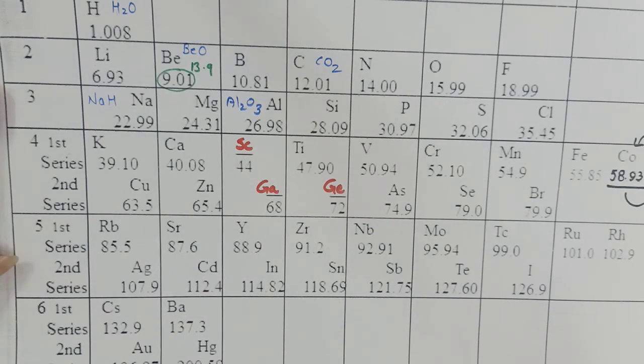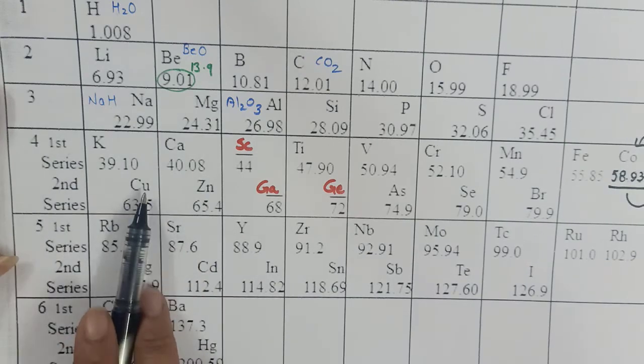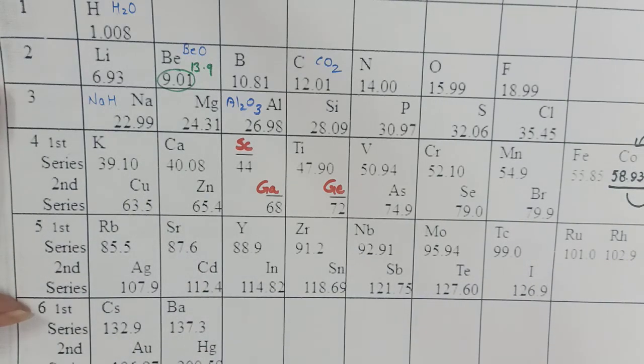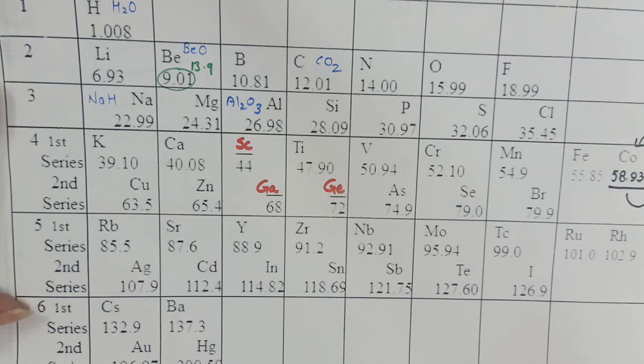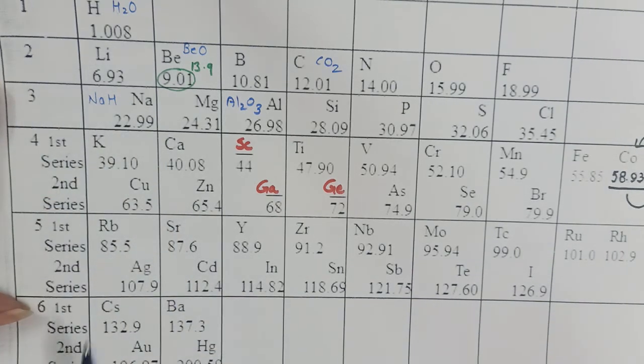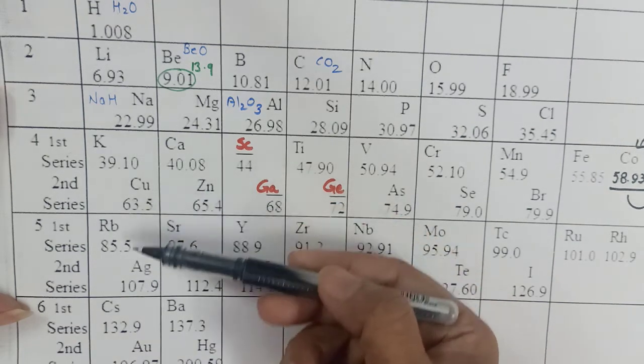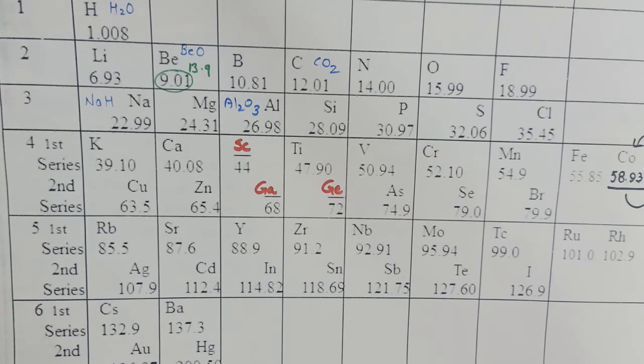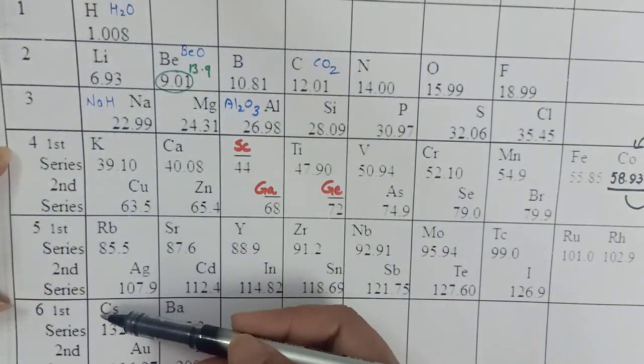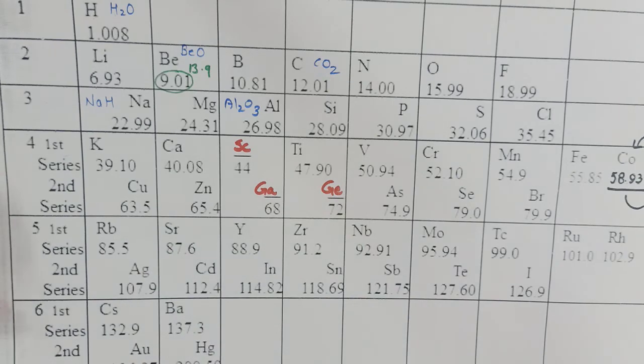Like we can see in group 1, lithium, sodium, potassium, copper, rubidium, silver, cesium and gold were all placed together. Lithium, sodium, potassium, rubidium and cesium are very active metals, they are alkali metals, whereas copper, silver and gold are non-reactive metals, they are transition elements, but they were placed along with very reactive metals. So here is a group of elements with completely different properties, the one with very high reactivity, the one with less reactivity, and these dissimilar elements were placed in the same group.